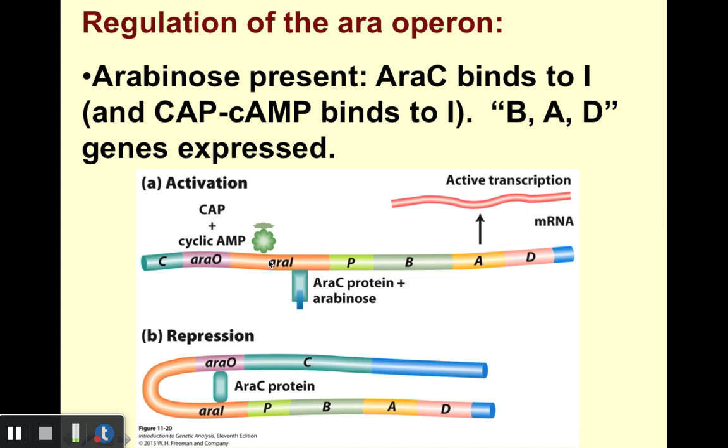And we also have the same CAMP complex that we discussed before with the lac operon. As a result of this control protein binding to the I region in the presence of arabinose, our structural genes, B, A, and D, are transcribed. Okay, and again, this makes sense because these are genes that are involved in metabolizing arabinose.